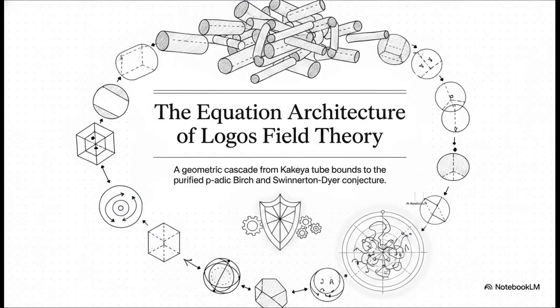Okay, let's dive into this. At the very top of our cascade, we've got Kakeya tube bounds, specifically spatial volume bounds that restrict exactly how tubes can overlap in geometry. Now, through a highly structured descent, these geometric constraints actually act as a universal stabilizer for unconstrained mathematics. They cascade all the way down to purify one of the most famous problems in arithmetic geometry, the p-adic Birch and Swinnerton-Dyer, or PBSD conjecture. And as a reminder, that's the conjecture relating the arithmetic of elliptic curves to the behavior of their L functions.